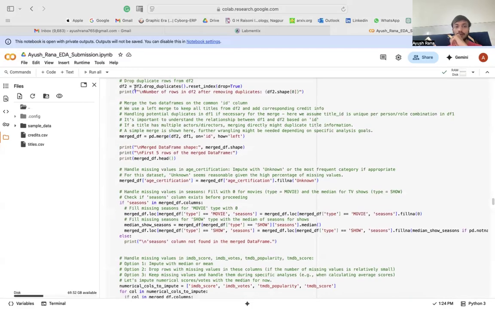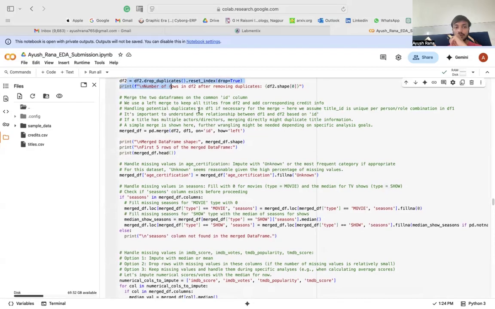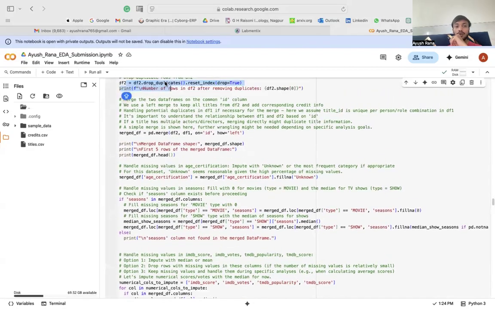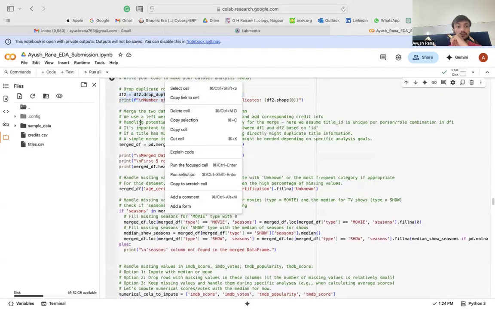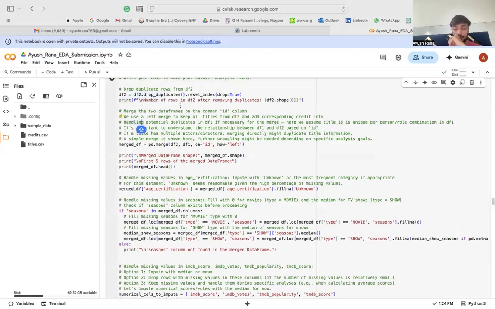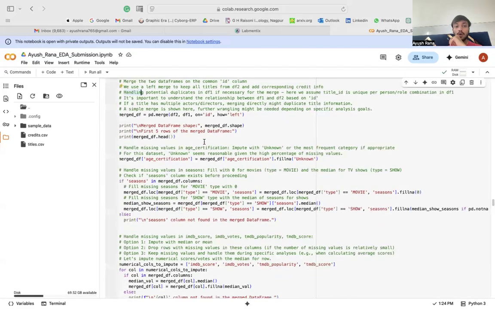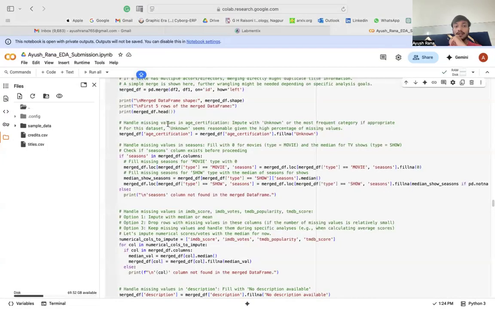First, we were able to drop the duplicate rows which were found. Also, we handled the missing values of age certifications and imputed them with unknown, because it was seen that no values were given for the age certification. So it is important to replace those values with some string, which is unknown here, right?